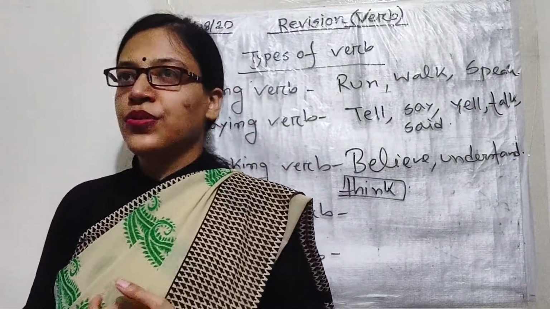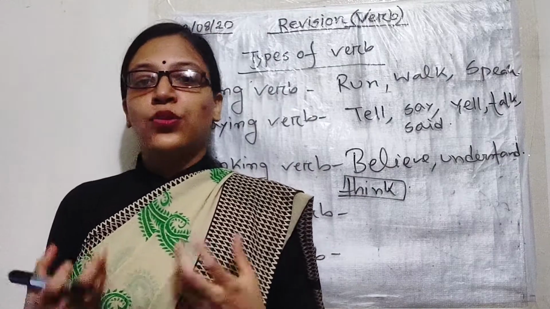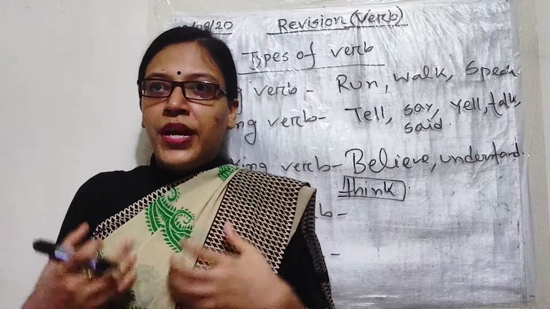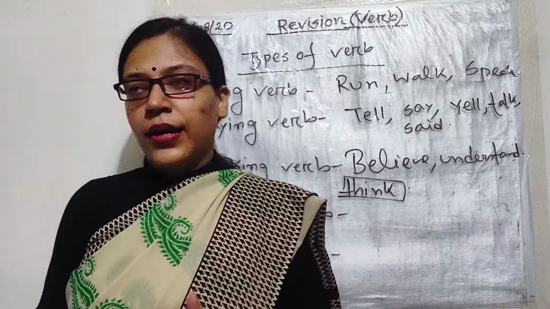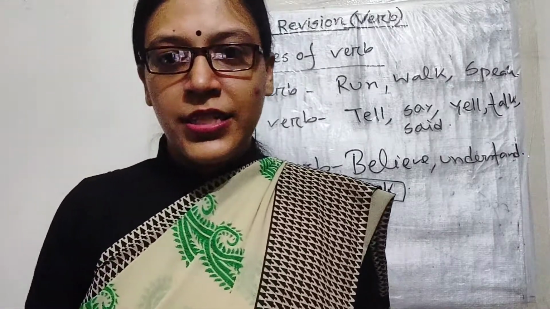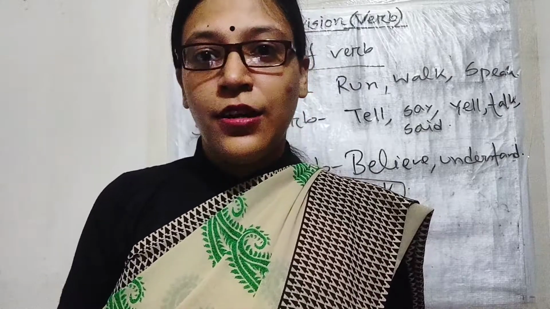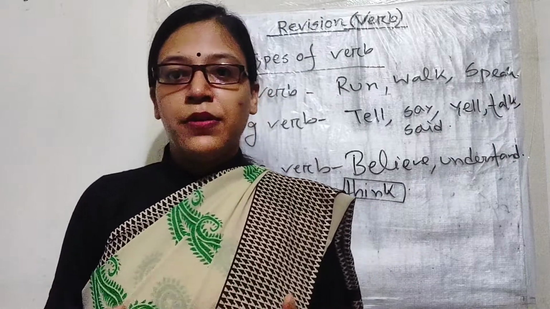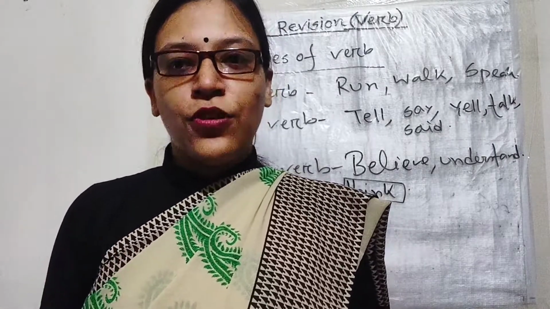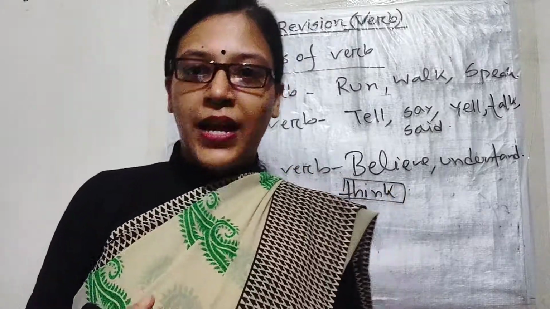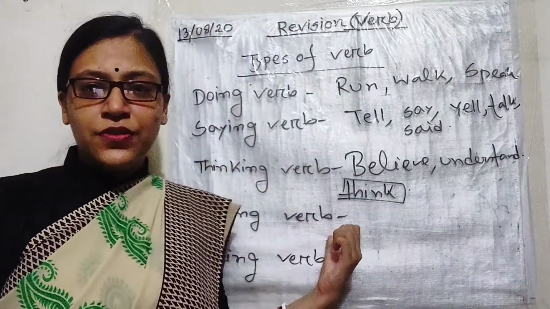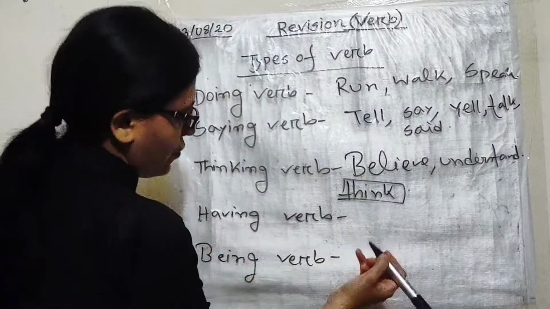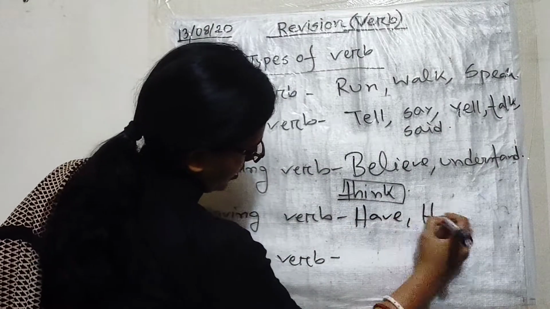And then having verb. We use having verbs when we want to express what we have or what someone has. I hope that you already know about the having verbs because you have completed practicing person and number, where we taught about having verbs. Having verbs are have and has, and the past form of have and has is had. I hope you can remember.